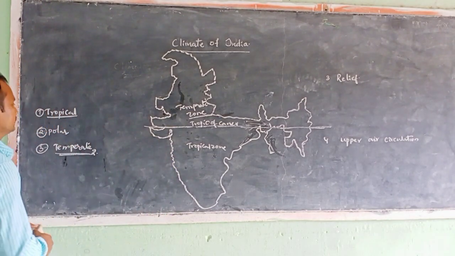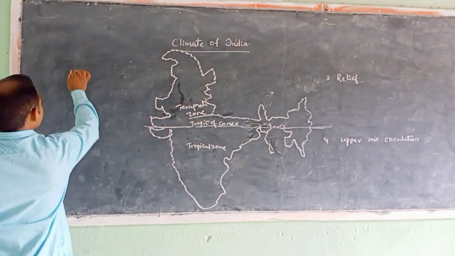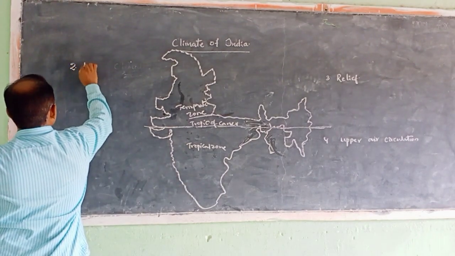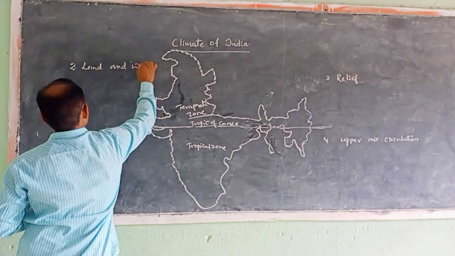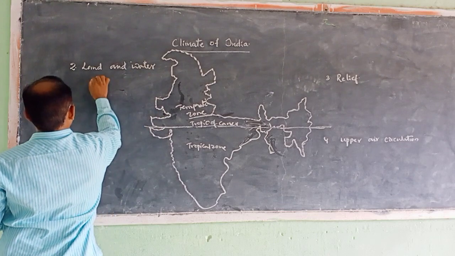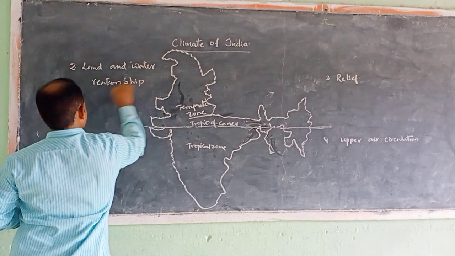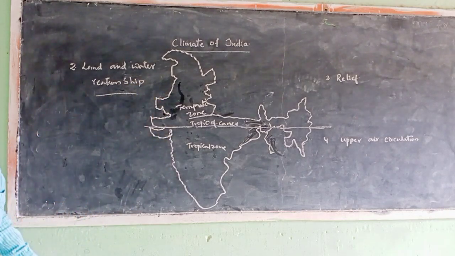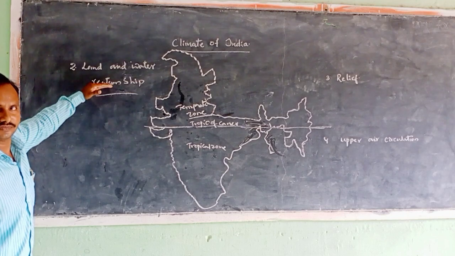Let us see the land and water relationship. Second factor, land and water relationship. Having discussed latitude, now we are going to learn about the land and water relationship.